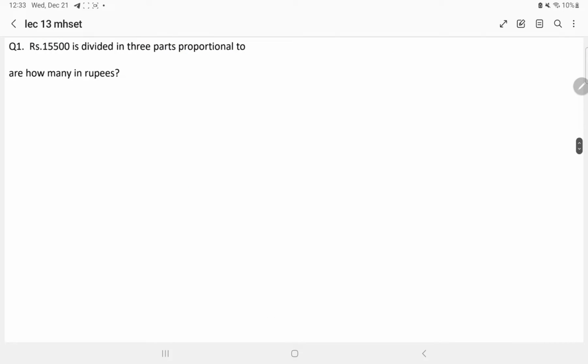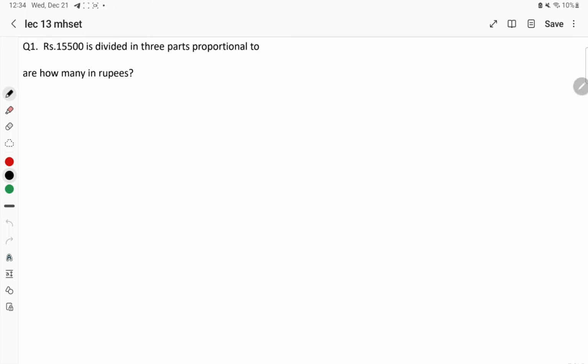So let us begin with the very first question of today's lecture. Before reading this particular question, please add 3 values in this question. Okay, the question is, one minute please. Okay, so here please add 3 values. One is 1 by 2, another one is 1 by 3, and the third value is 1 by 5. Okay, this is given in the question. So this was quite a printing mistake. Here you have to add these 3 values.